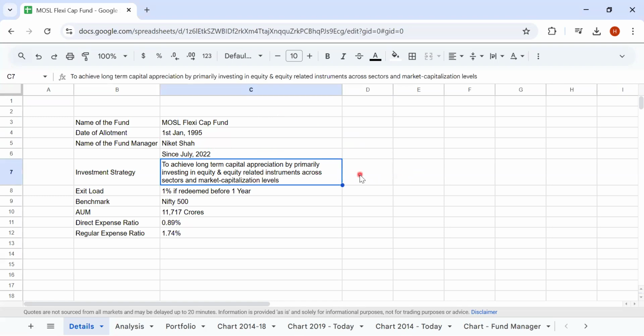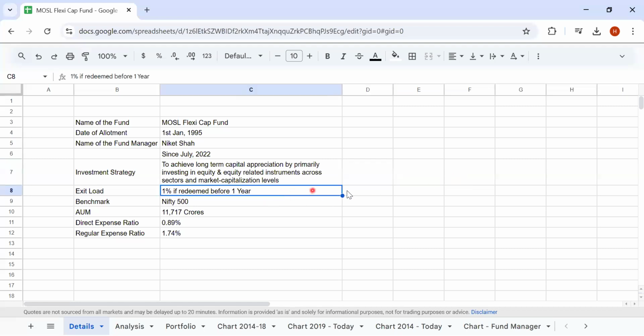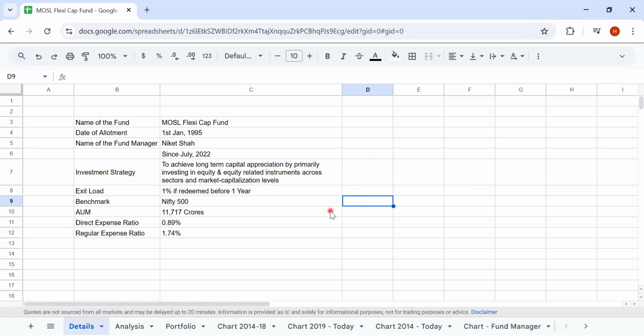The investment strategy is the same, to achieve long-term capital appreciation. And the exit load is 1% if you are redeeming before 1 year. As I said before, anything less than 5 years, you should not even be considering investment in an equity product. So for such people, obviously this is redundant. The benchmark they are comparing with is Nifty 500, and the present AUM of the fund is 11,717 crores.